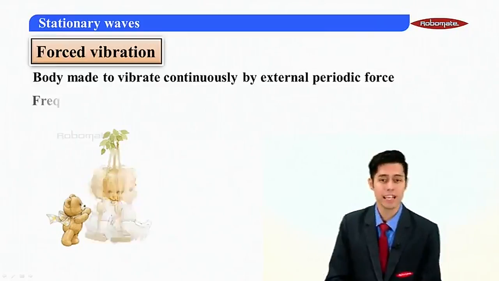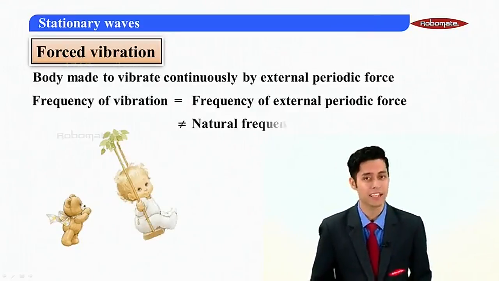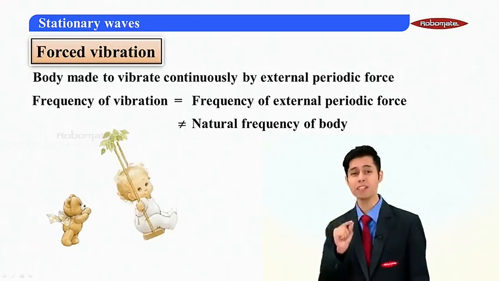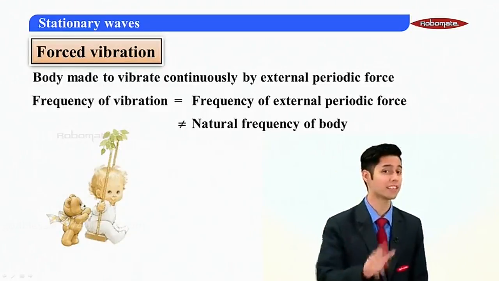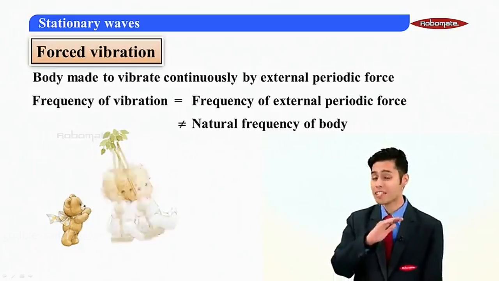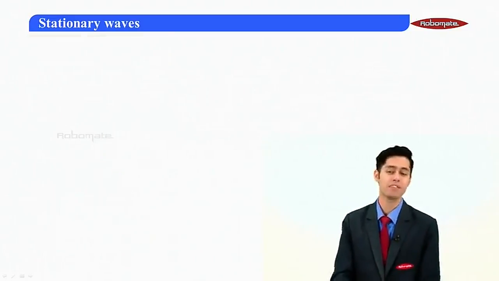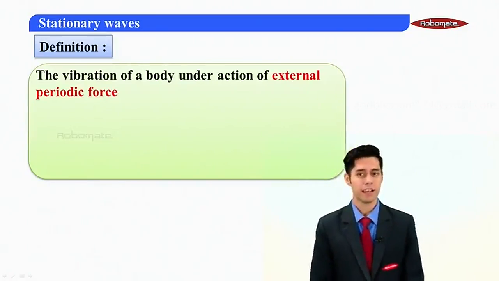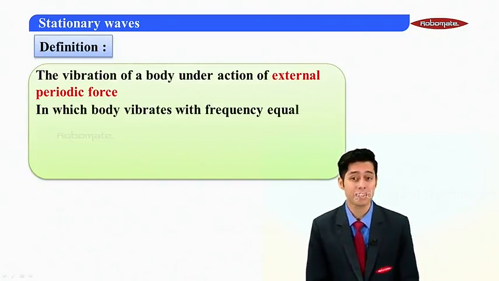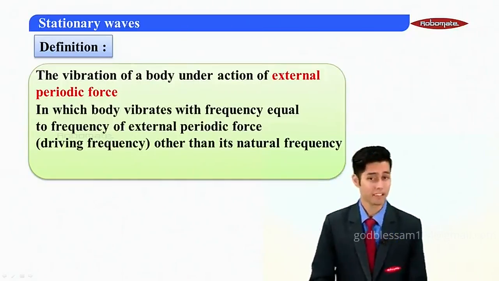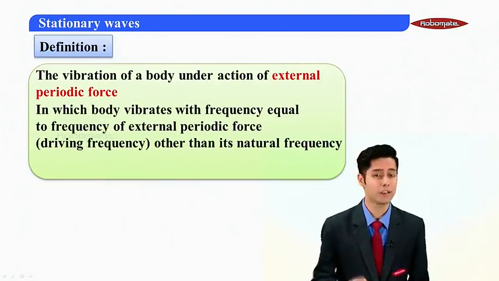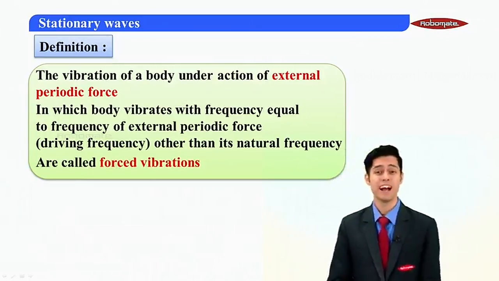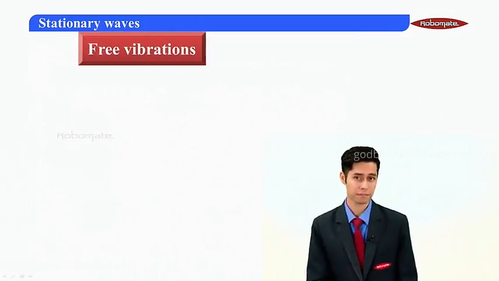The body in this case is made to vibrate continuously under the action of an external periodic force, where the frequency of the vibration is the frequency of the external periodic force, which is not equal to the natural frequency of the body. So how do I define forced vibration? The vibration of a body under the action of an external periodic force, in which the body vibrates with the frequency of the external periodic force other than its natural frequency, is called forced vibration.